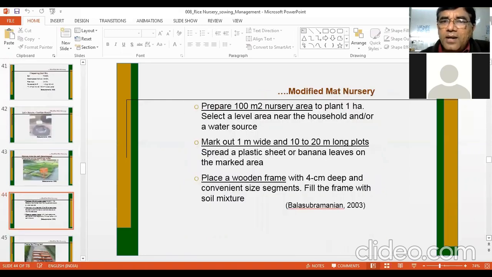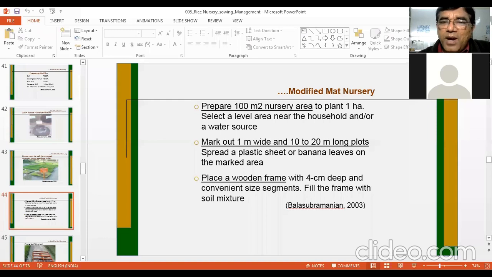Now for the modified mat nursery, prepare a 100 meter square nursery area to plant 1 hectare, as already discussed. Select a level area near the household or a water source. So it is not necessary to go to the field. You can even prepare somewhere around the backyard of your house, but sunlight should be there.